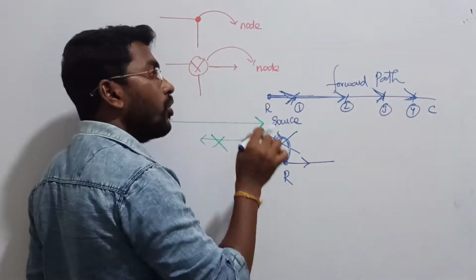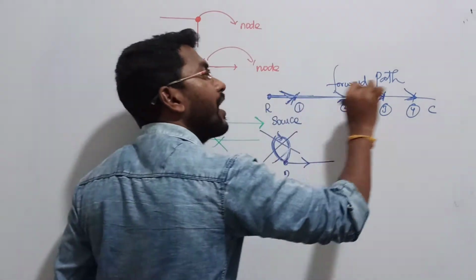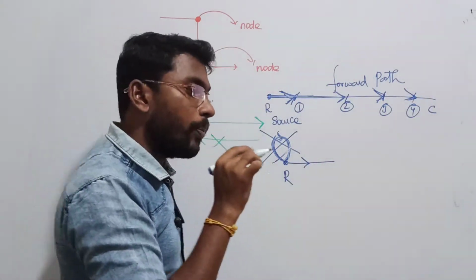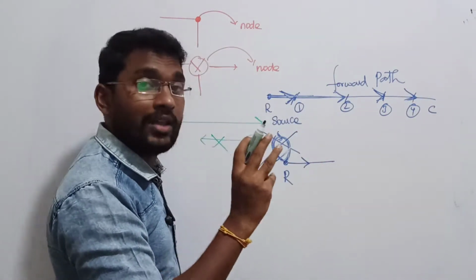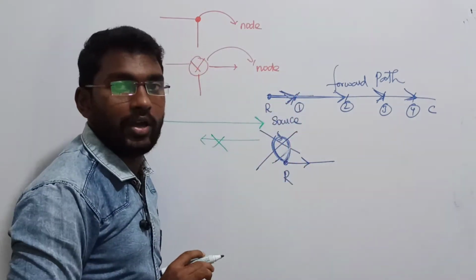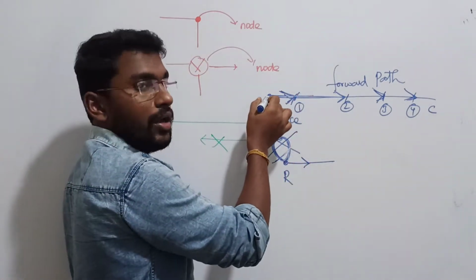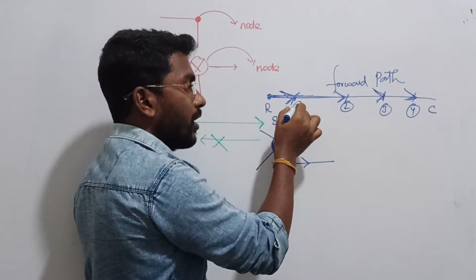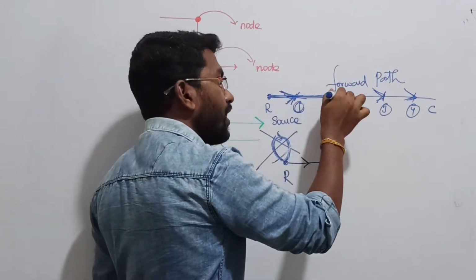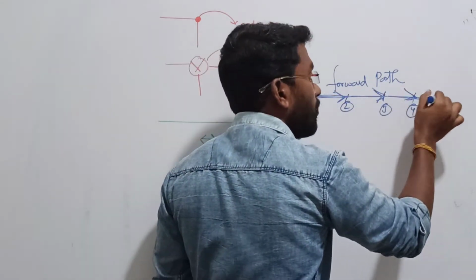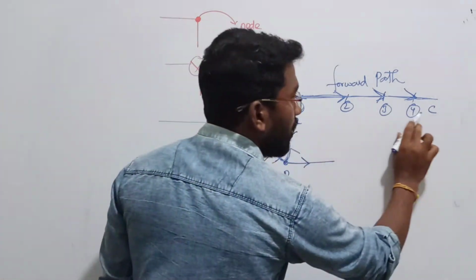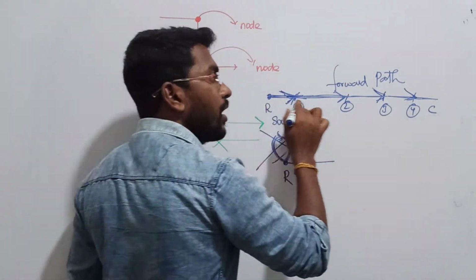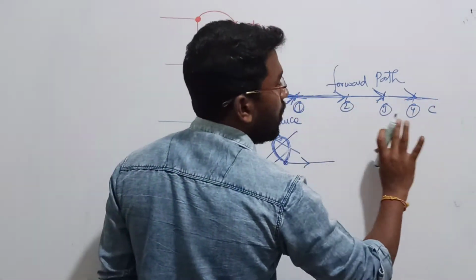And the second thing is, you have to reach your output from the input directly. Your nodes are not being repeated in your path, right? In the sense, if I start from here, I will go here. Node 1 has been crossed. Now I am crossing node 1, then node 2, node 3, node 4. I am reaching the output. Is any node being repeated? No. So this is called a forward path because here my nodes are not being repeated.